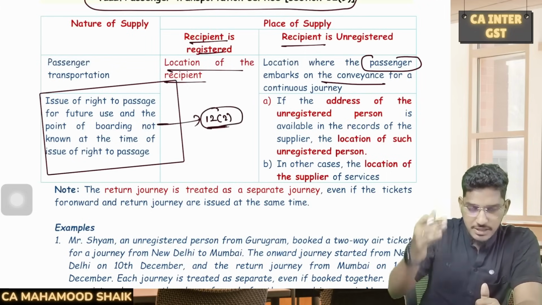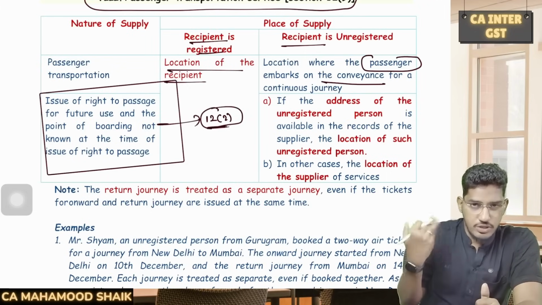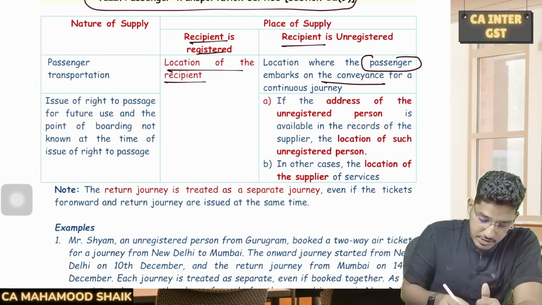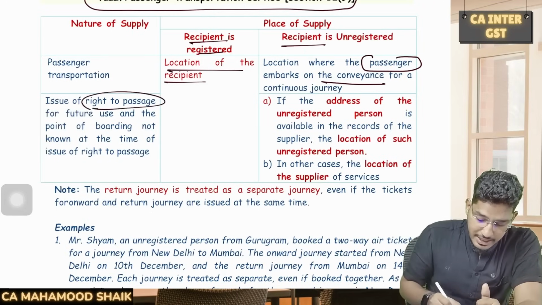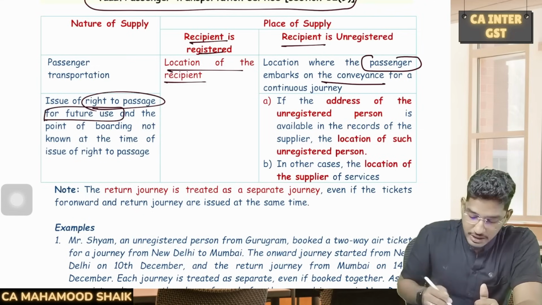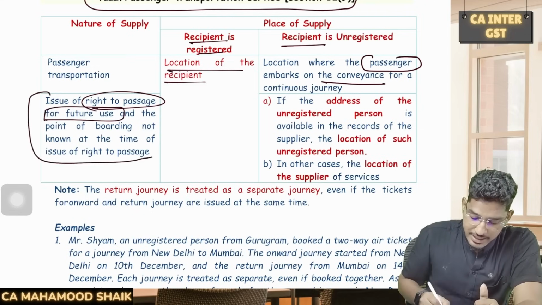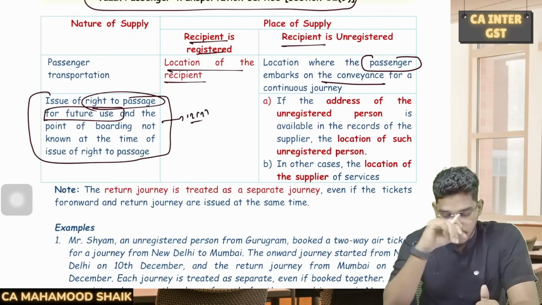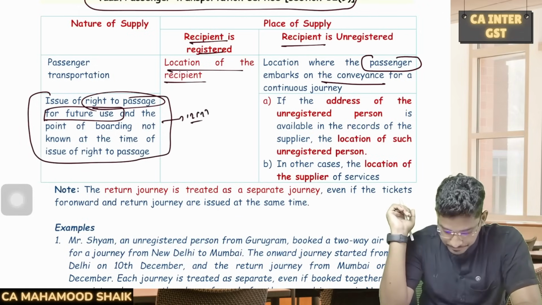We will see anyhow once we complete all the specific sections, then we go to the general provision. In case you are not directly getting the passenger transportation services, but instead you are getting a right to passage for future use, and when you will use it and where you will board, you don't know, in those cases it will be decided on the basis of the default provision 12 subsection 2, which we will see once we complete all the specific provisions.